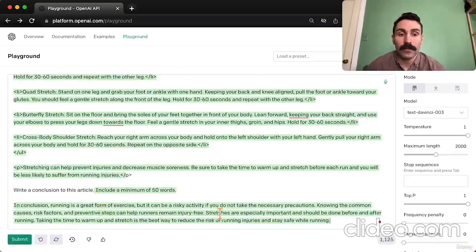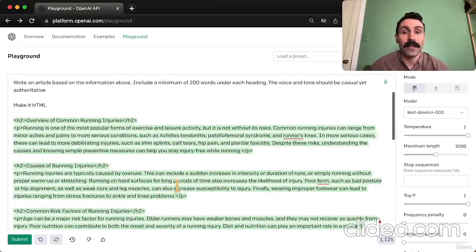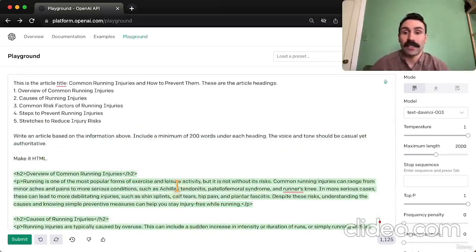And there we go. You know, this is interesting because ChatGPT tweaked our prompt without us asking it to. We typed write a conclusion to this article, and what it did was type in include a minimum of 50 words. So it's funny because it just prompted itself. If we don't like that, obviously you can delete and submit again, and it might not do that. But these are just some of the capabilities of ChatGPT.